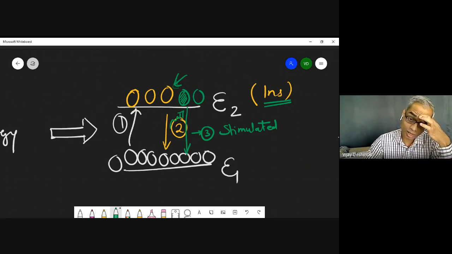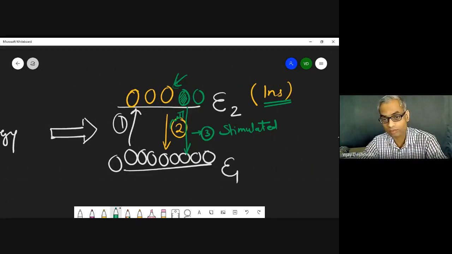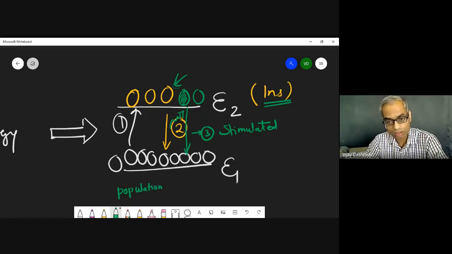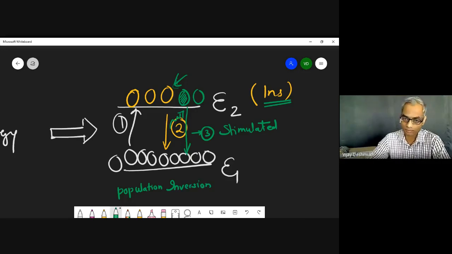That means you will have to pump harder, because you must have a situation where the number of electrons in the higher state is more than in the lower state. That is called population inversion. Now, if you don't have this population inversion, it is almost impossible to get the laser.